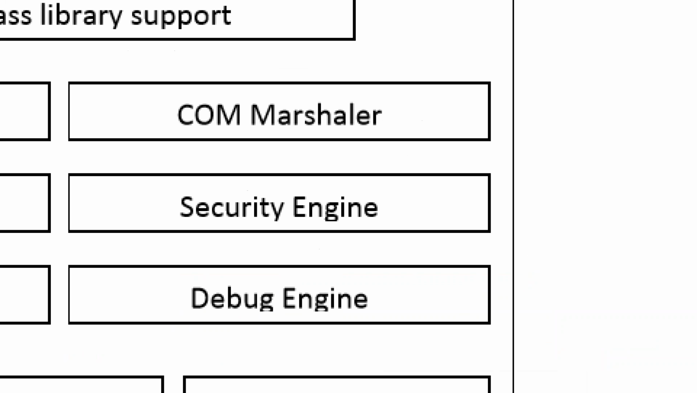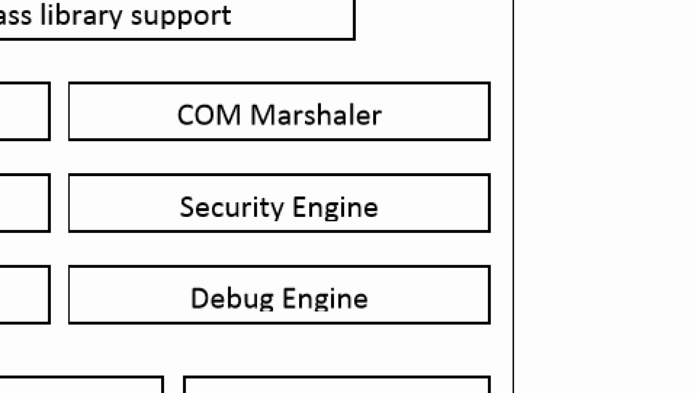Coming to the COM marshaller. COM stands for Component Object Model. It is one of the Microsoft traditional technologies. Using COM, we can develop reusable components. So COM is one of the Microsoft old technologies. Before .NET, we have COM. COM, C-O-M, Component Object Model.